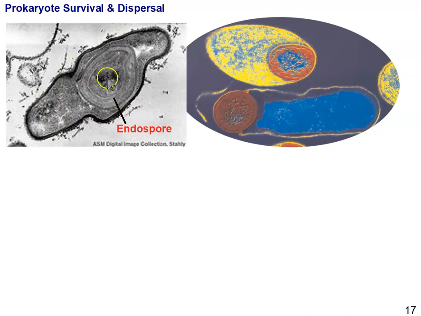And it is even smaller. I mean, prokaryotic cells are already small, but the endospores are even smaller, and they can easily be transferred or carried on wind and by water and moved from one place to another. This is a colorized transmission electron micrograph, and so that's the endospore forming in this cell. Again, you can see that the cell around it is lysing. It's breaking down, and that will leave the endospore behind.